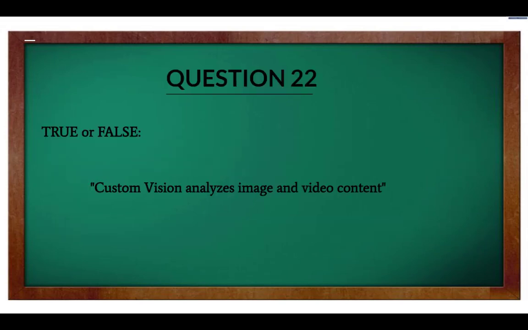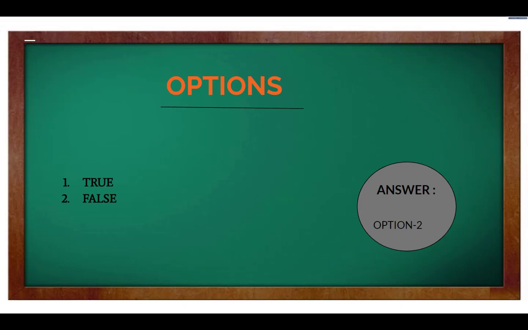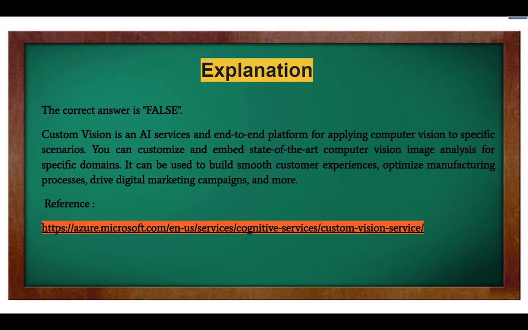Question 22. True or false? Custom Vision analyzes image and video content. Now here are the options. Option 1. True. Option 2. False. And the right answer is Option 2. Explanation. The correct answer is false.